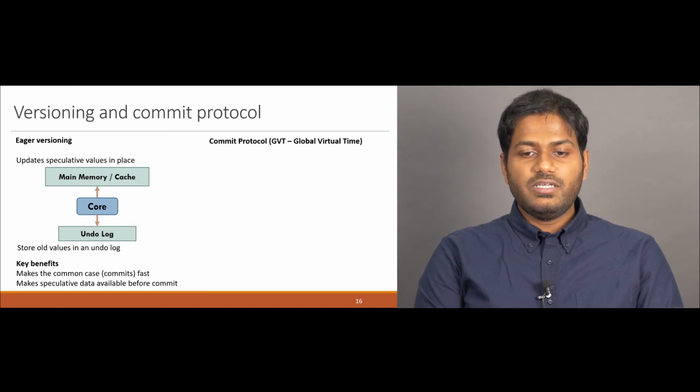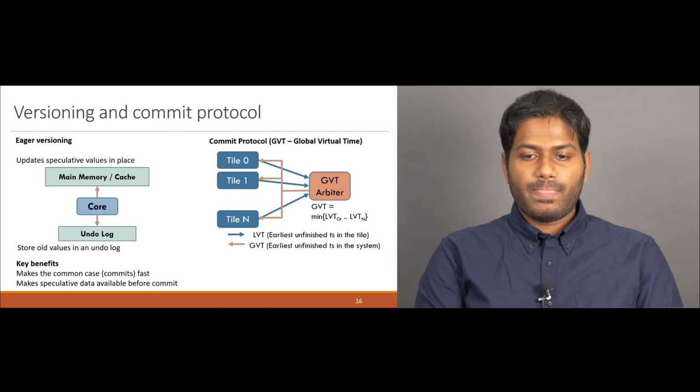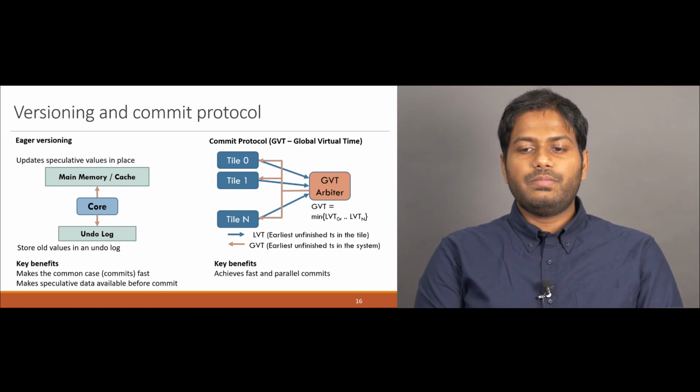Chronos uses a GVT protocol to find which tasks can commit. In this protocol, each tile communicates the timestamp of its earliest unfinished task to a global arbiter, which responds with the global virtual time. Each Chronos tile walks its commit queue in the background and commits tasks with a lower timestamp than the GVT. This scheme is chosen because it achieves fast and parallel commits.